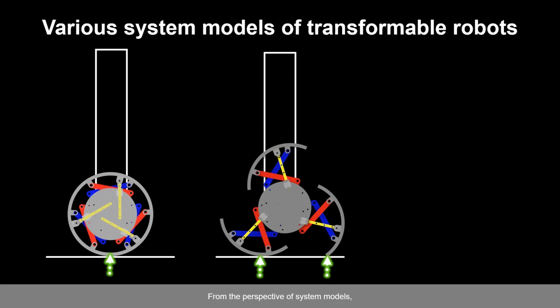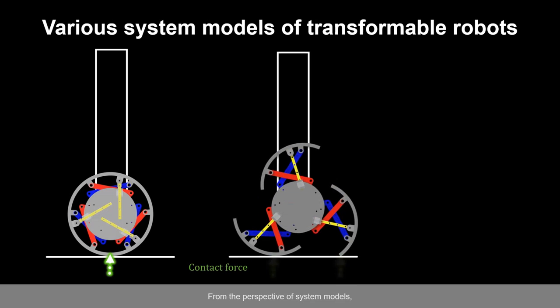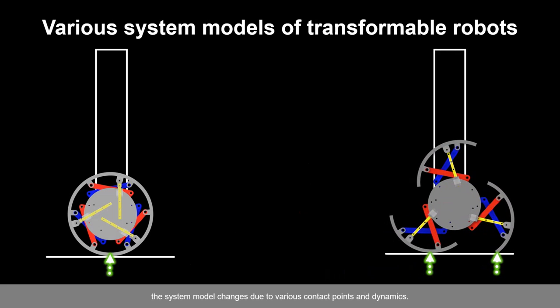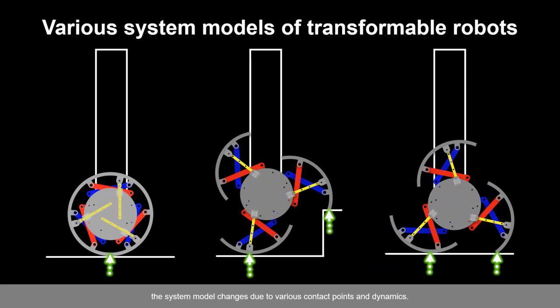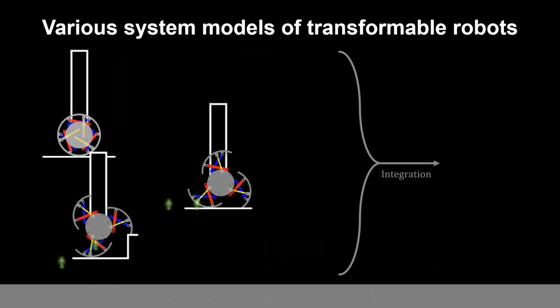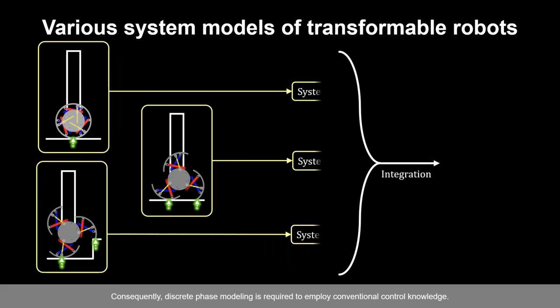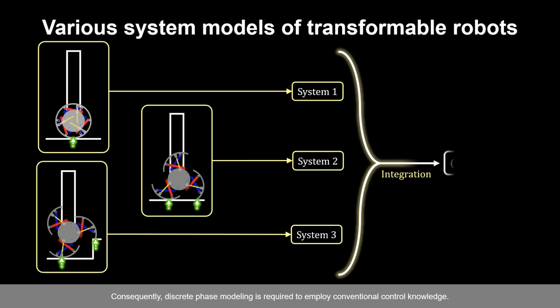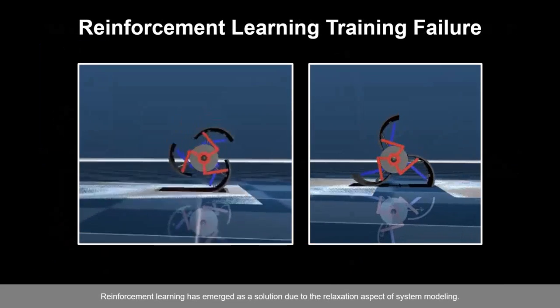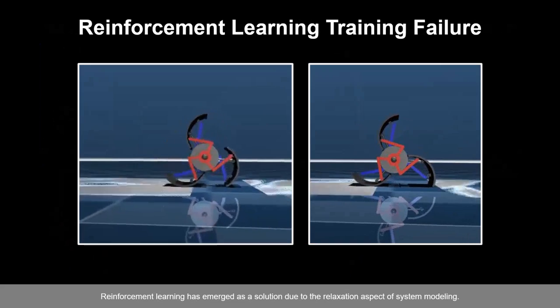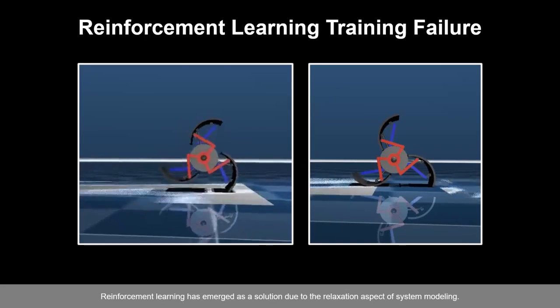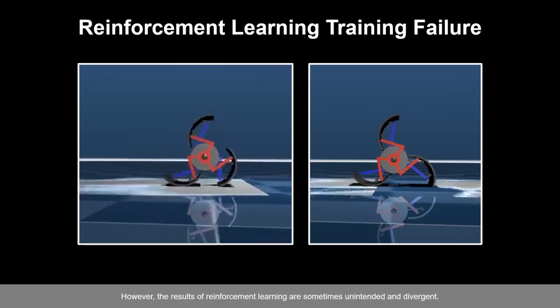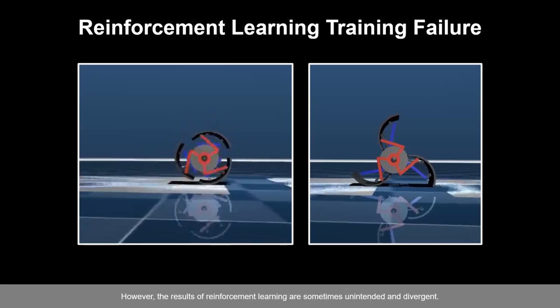From the perspective of system models, the system model changes due to various contact points and dynamics. Consequently, discrete phase modeling is required to employ conventional control knowledge. Reinforcement learning has emerged as a solution due to the relaxation aspect of system modeling. However, the results of reinforcement learning are sometimes unintended and divergent.